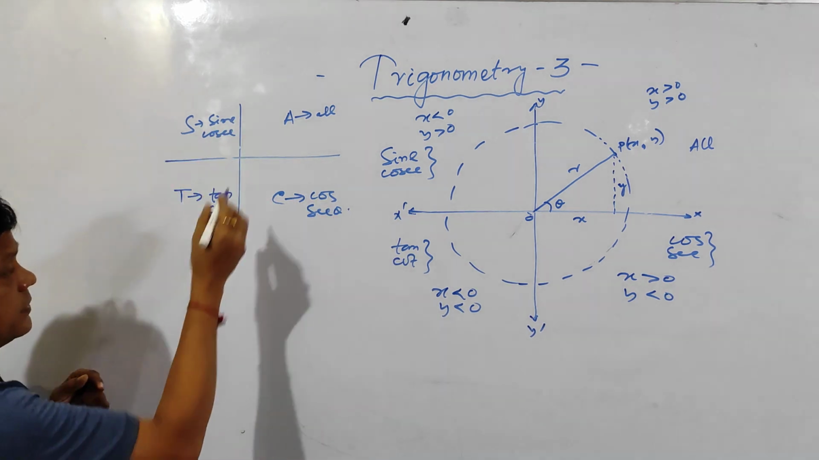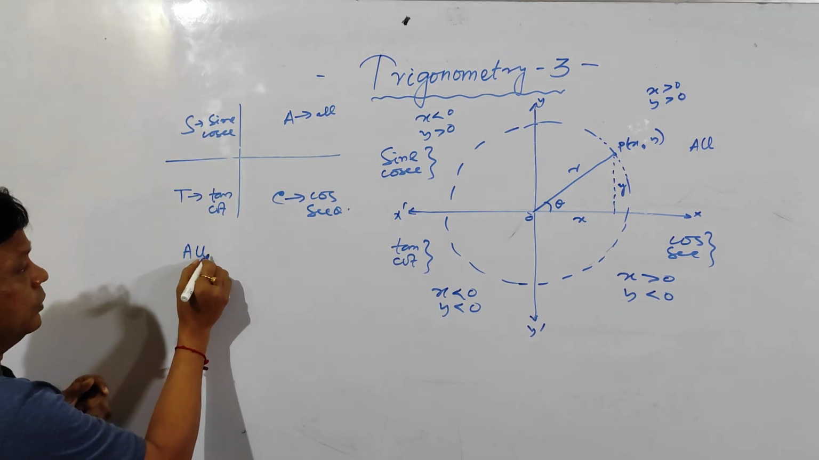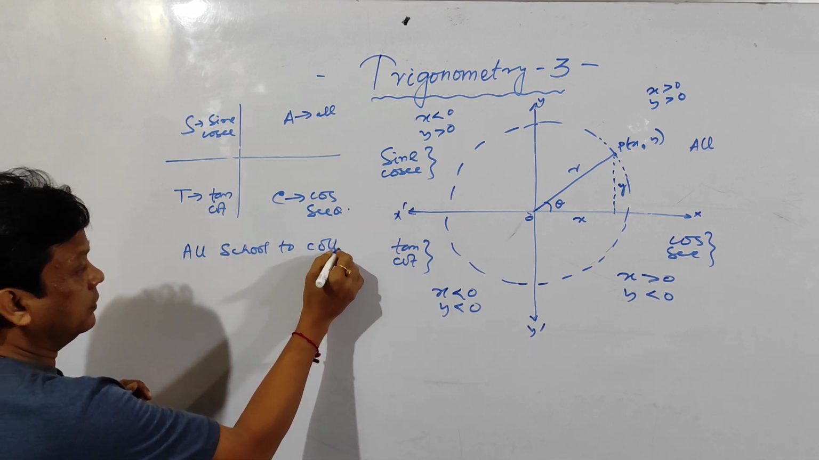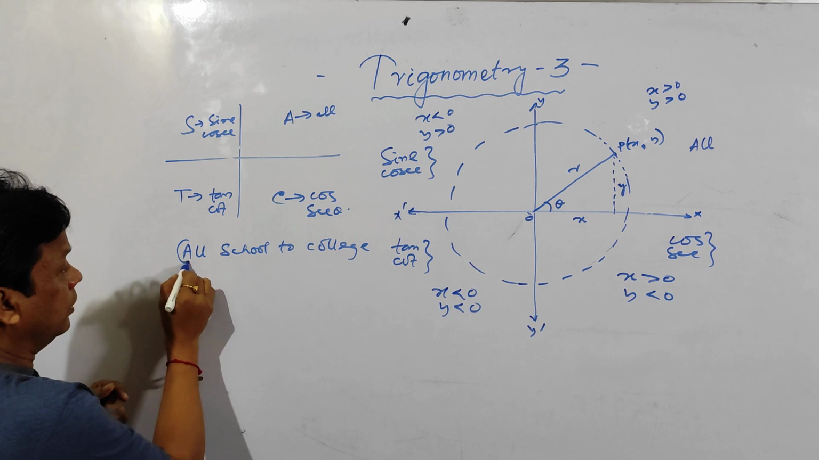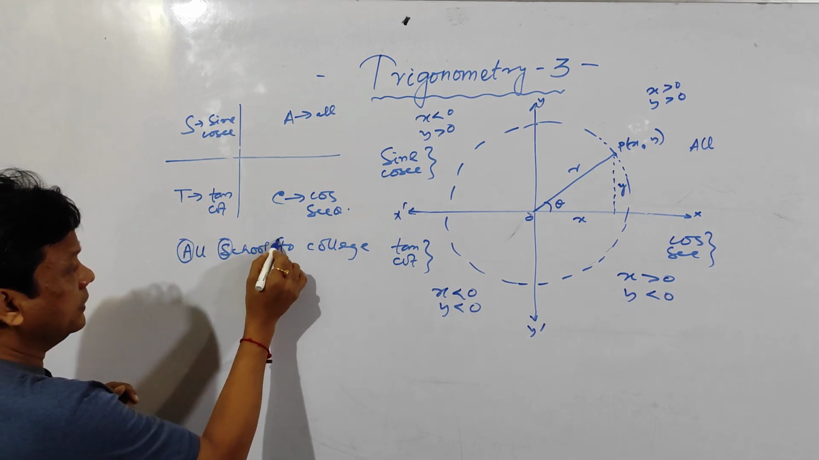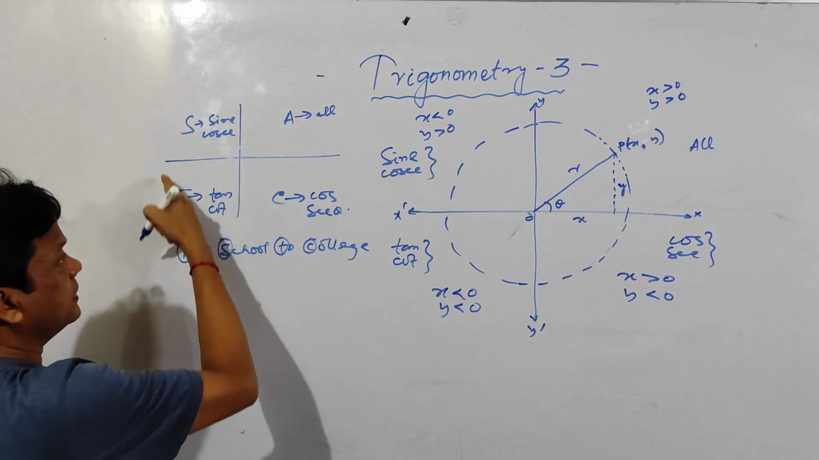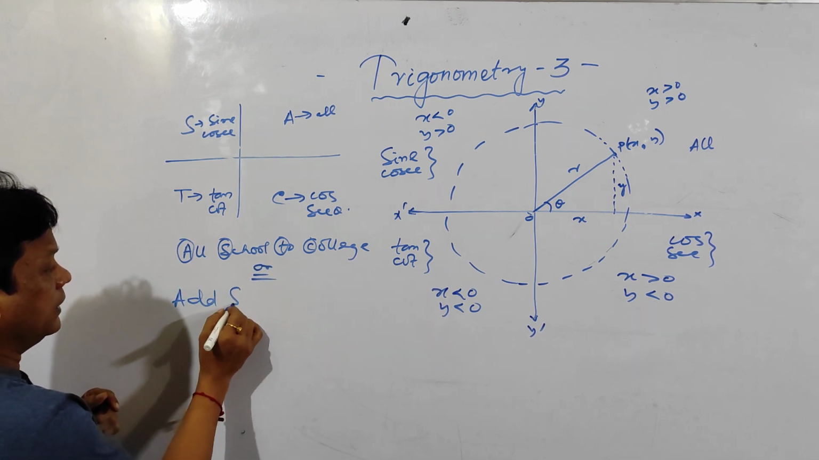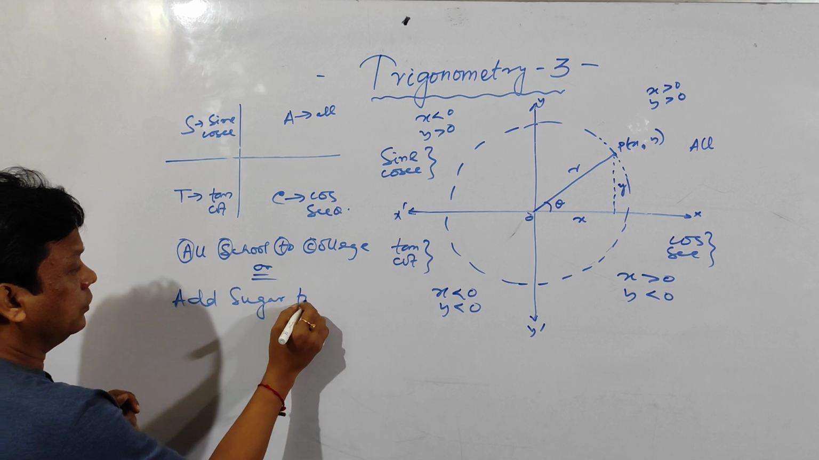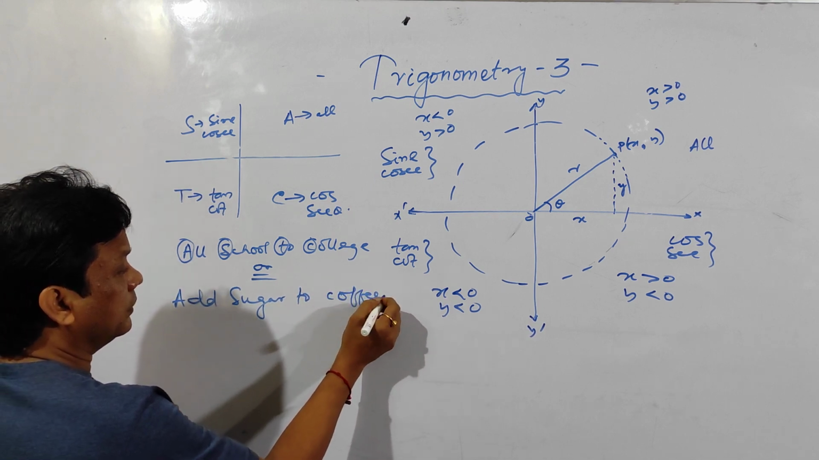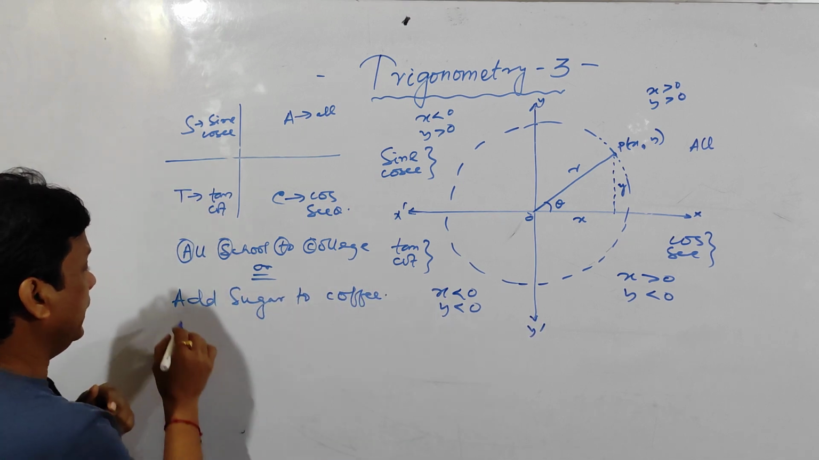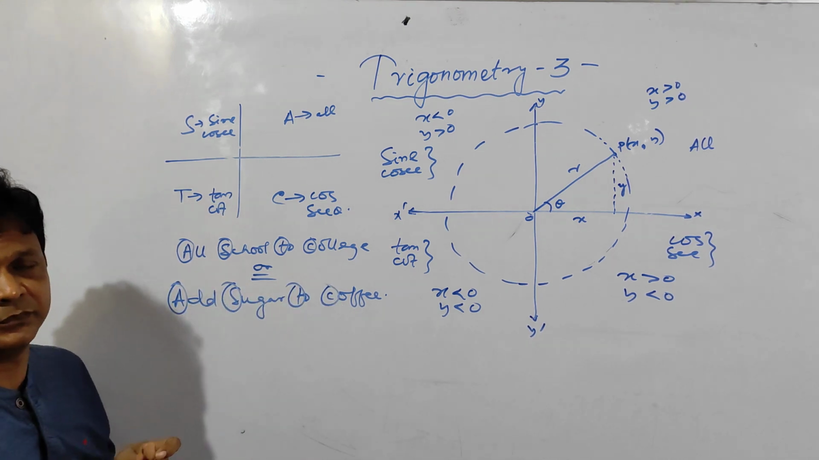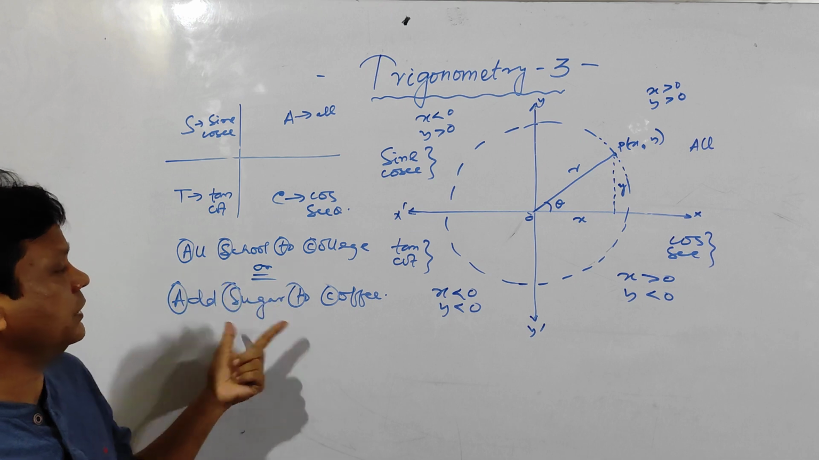And in order to remember this rule, you can write A S T C, from school to college. A S T C, A S T C, or add sugar to coffee, A S T C. You can remember this one or this one.